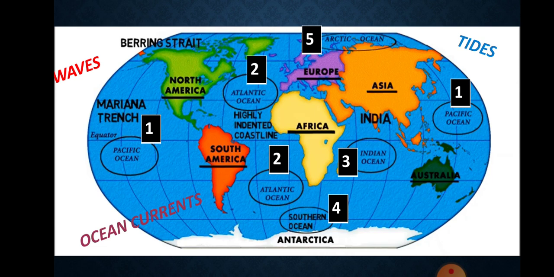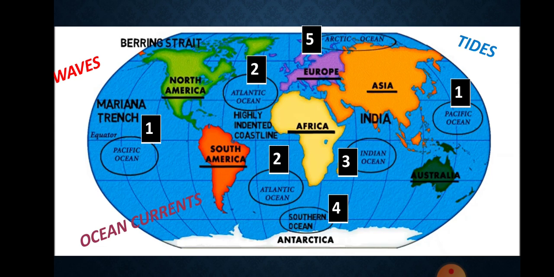Oceans. Oceans are the major part of hydrosphere. They are all interconnected. The three chief movements of ocean water are the waves, the tides, and the ocean currents. The five major oceans are the Pacific Ocean, the Atlantic Ocean, the Indian Ocean, the Southern Ocean, and the Arctic Ocean, which is in the order of their size. The Pacific Ocean, the first, is the largest ocean. It is spread over 1/3 of the Earth.